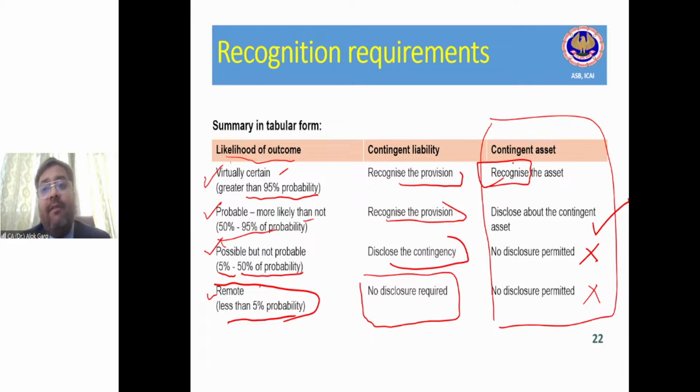Similarly, I am claiming something from my vendor just by chance, by luck, that if time is in my favor, probably I'll get the money. And I know that this claim is frivolous. This claim is not right. There is no default on the part of the vendor, and I know that I'll certainly lose the case. It means there is a remote chance that I'll get the money. Hardly less than 5% chance that things will be in my favor. So of course, in this case, even this asset will not be disclosed. There is no contingent asset which requires disclosure, right?